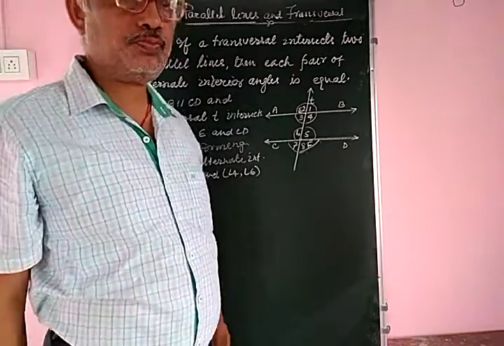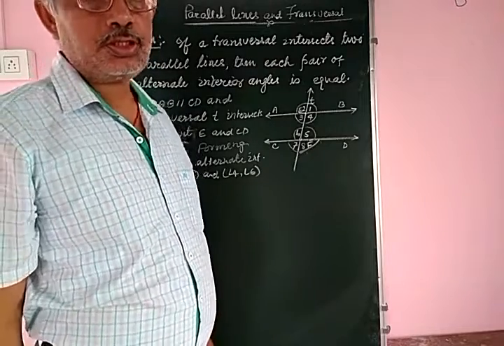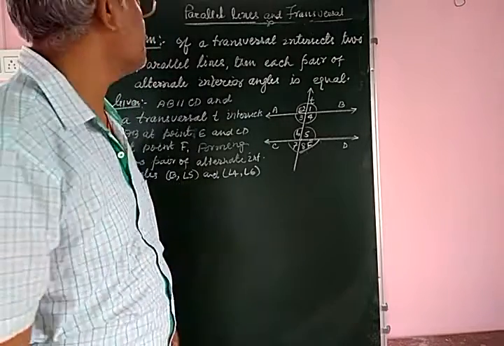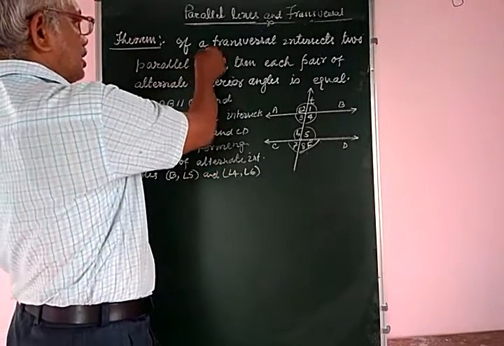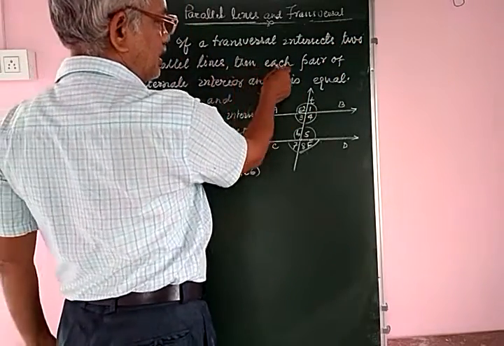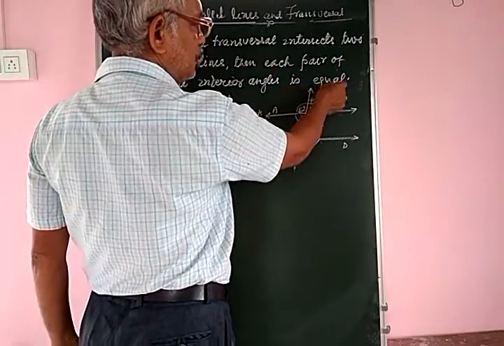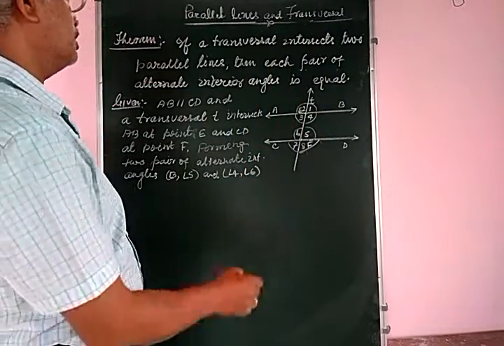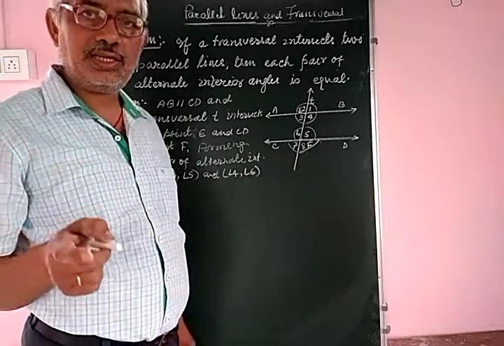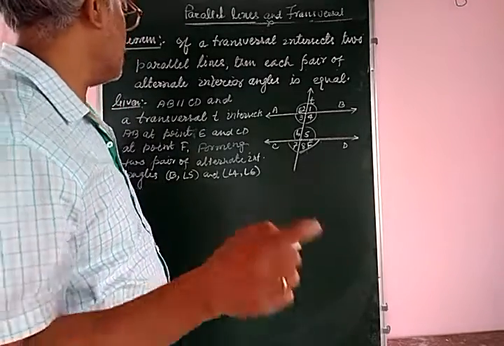Good morning, students. Today, I shall prove some theorems based on parallel lines and transversal. The first theorem is: if a transversal intersects two parallel lines, then each pair of alternate interior angles is equal.